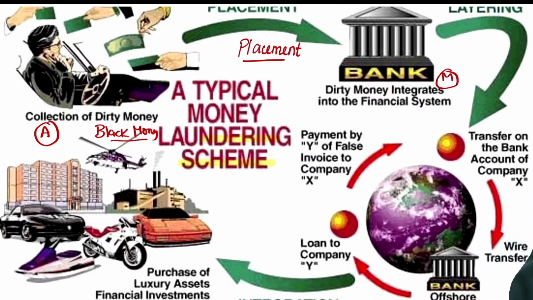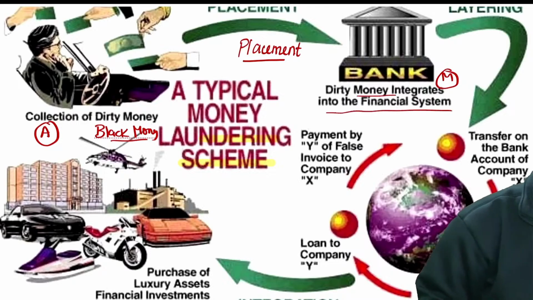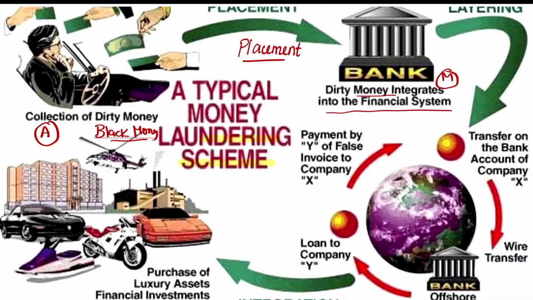Now the dirty money is integrated into the financial system. The manager is transferring money here and there so that nobody can understand where the money came from. You can see here, transfer to the bank account of company X, wire transfer, bank offshore, loan to company Y, payment by Y of a false invoice to the company.